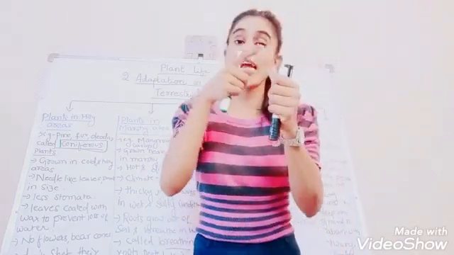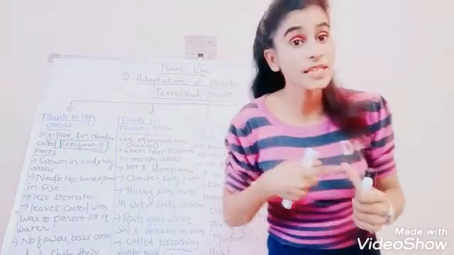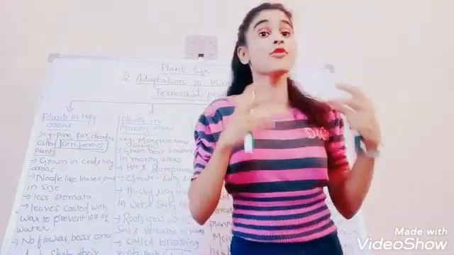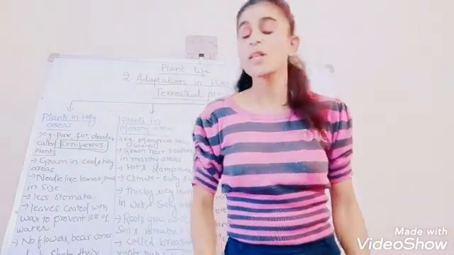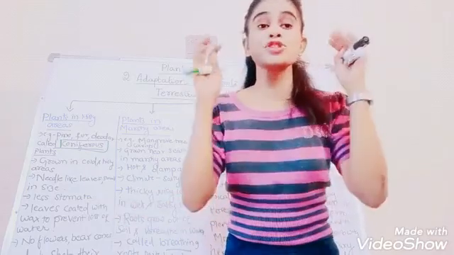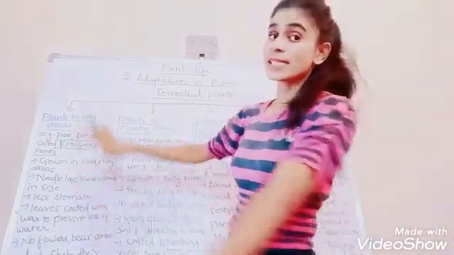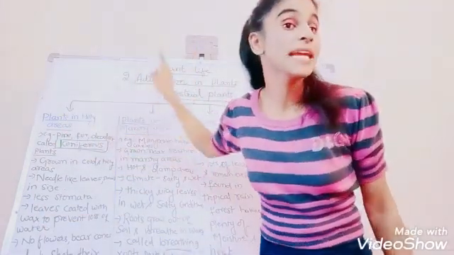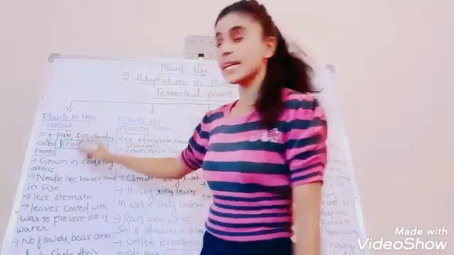The leaves have a waxy coating to prevent the loss of water. Instead of flowers, they have cones, and from there the name coniferous comes. And they do not shed their leaves in winter. So when these features are seen in a plant, you can easily understand that these plants are from hilly areas. Understood the first one? Plants in hilly areas.